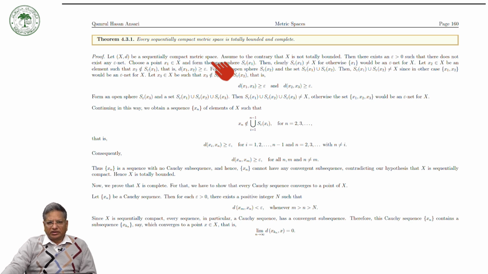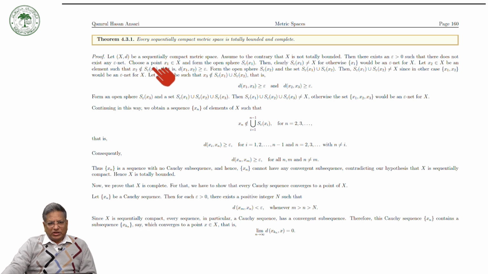So suppose that it is not totally bounded. Then by the definition of total boundedness, there exists an epsilon greater than 0 such that there does not exist any epsilon net.